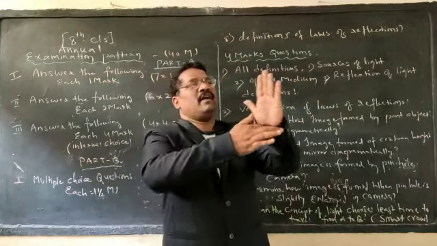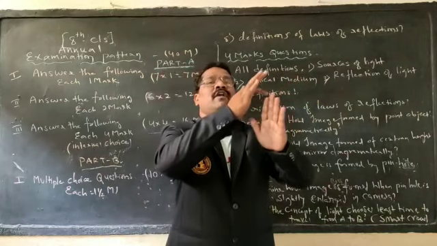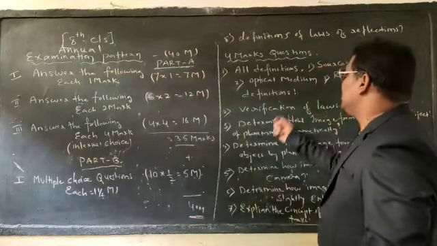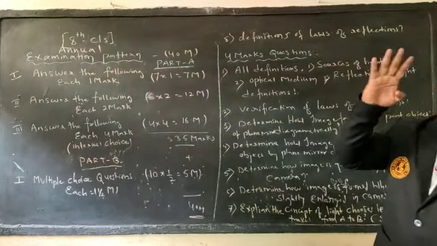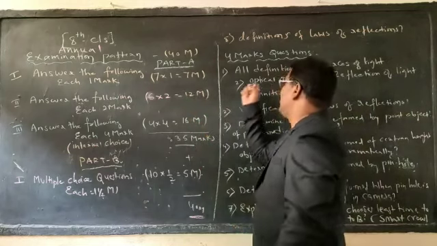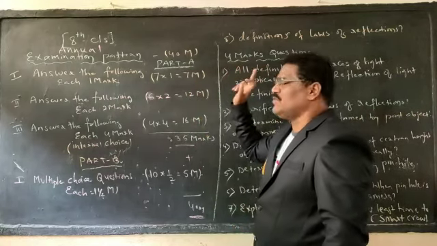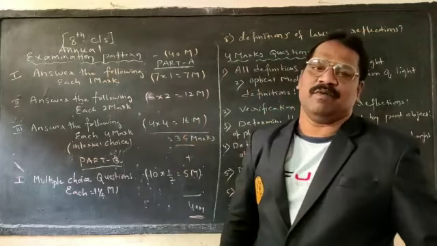If we know about these 5 mediums clearly, you can easily write this particular topic for 4 marks questions. Not only that, if we ask for 1 mark, we can attempt it. If we ask for 2 marks, we can attempt it easily.